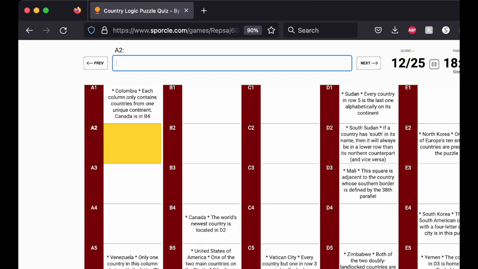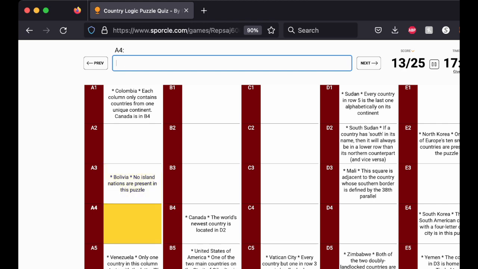Okay. The only South American country with a 4-letter capital city is in this puzzle. So Lima, Peru. So Peru is the country that begins with P. Okay. Which means, since A3 is landlocked and Paraguay and Bolivia are the only two, and there's only one country that starts with P in South America, and it's Lima, Peru, that means A3 is Bolivia.